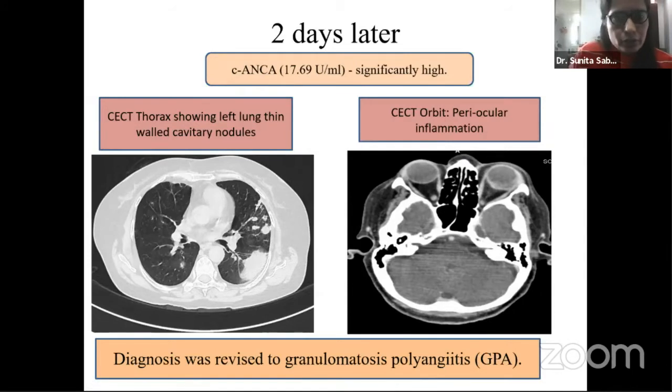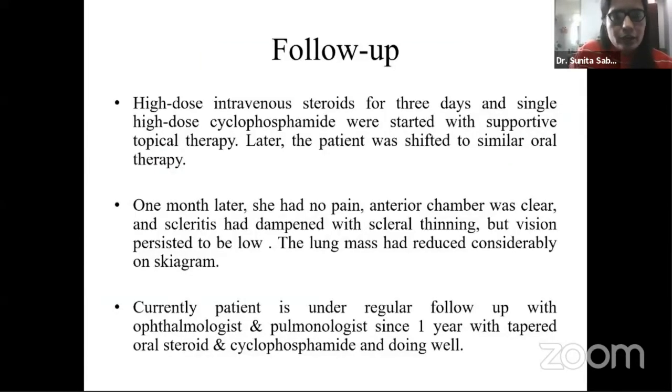CECT thorax showed the left lung with a thin cavitary nodule, and this is the CECT orbital picture, which shows periocular inflammation in the left eye. So the diagnosis was revised to granulomatosis with polyangiitis. The patient was started on high dose intravenous steroid for 3 days, and single high dose cyclophosphamide was started with supportive topical therapy. Later the patient was shifted to similar oral therapy.